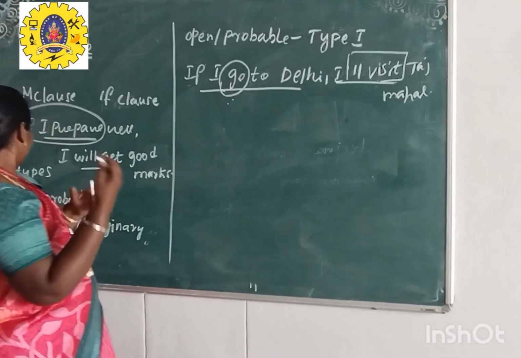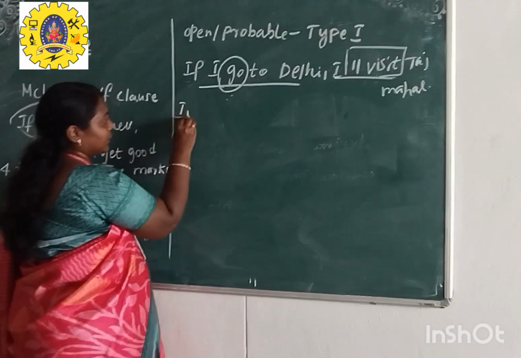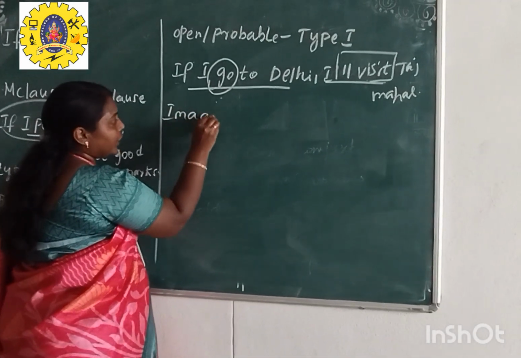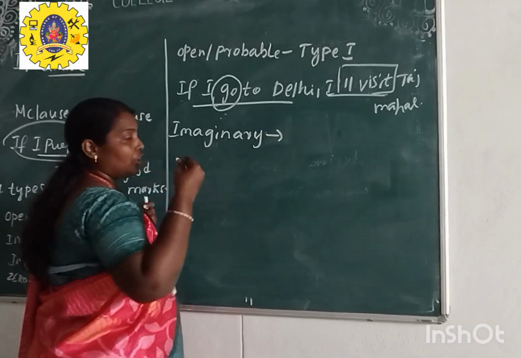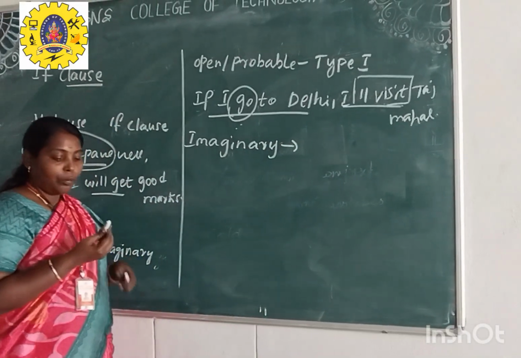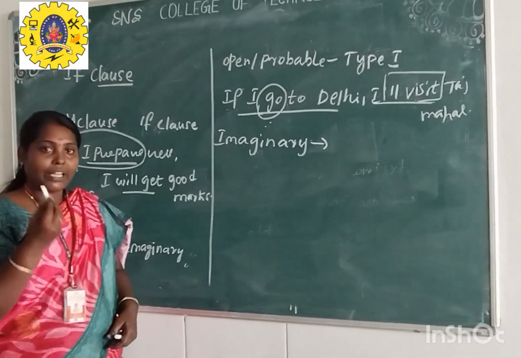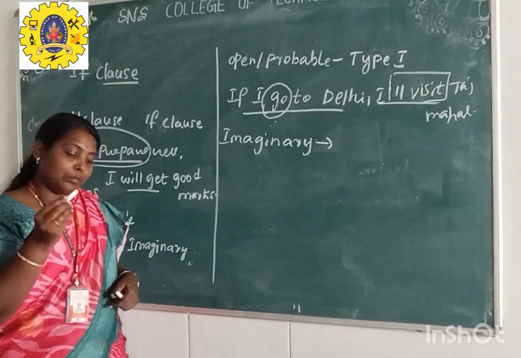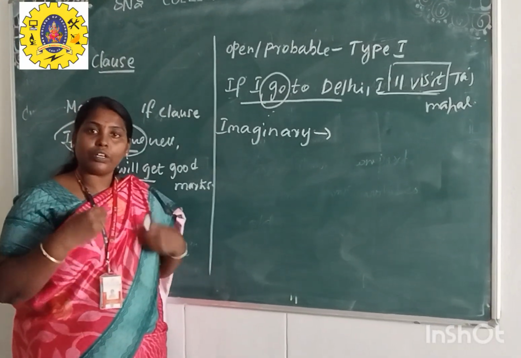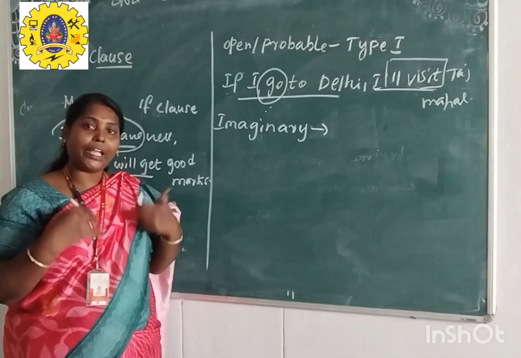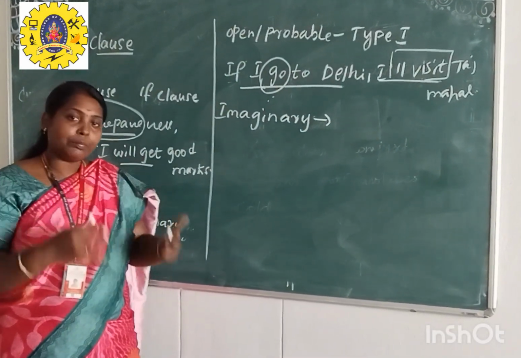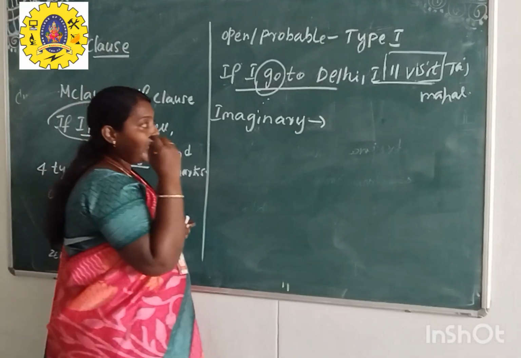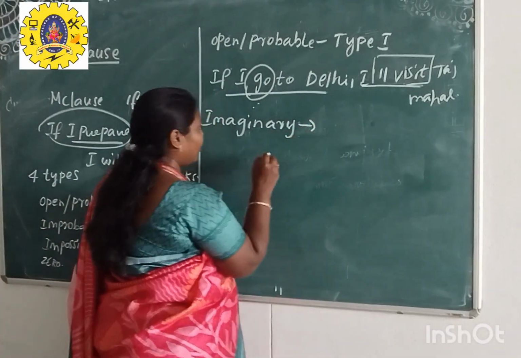Okay. So now we move on to the imaginary condition. The word imaginary itself denotes the purpose: you can only think of it. I just have a piece of chalk in my hand. If I am going to drop this chalk piece, what will happen? It would break into pieces. But I am not going to drop this chalk piece. But there you can think of the outcome of it.